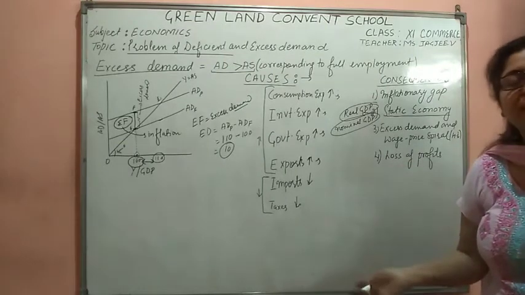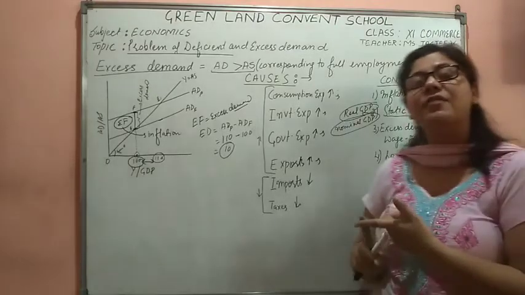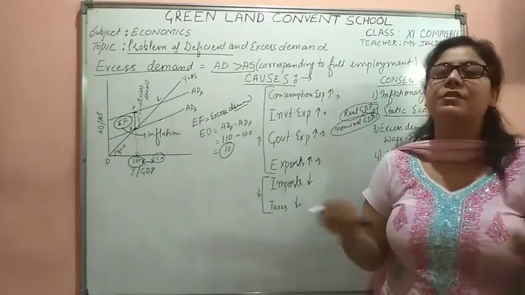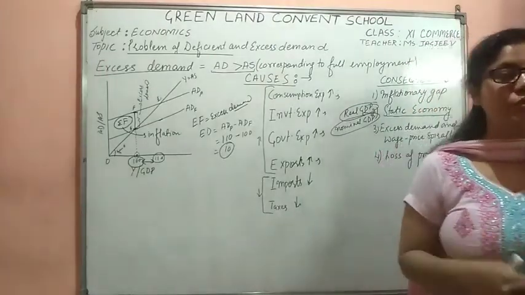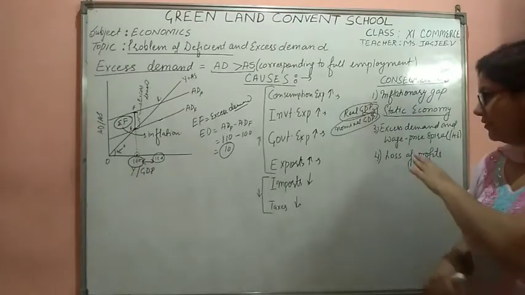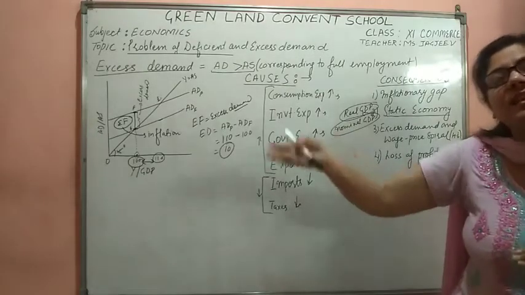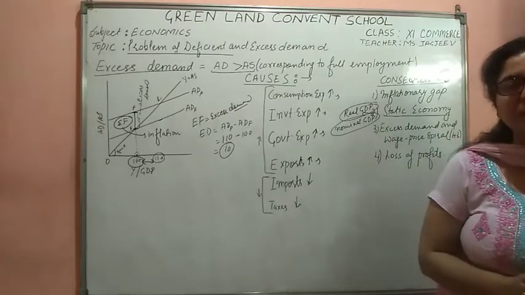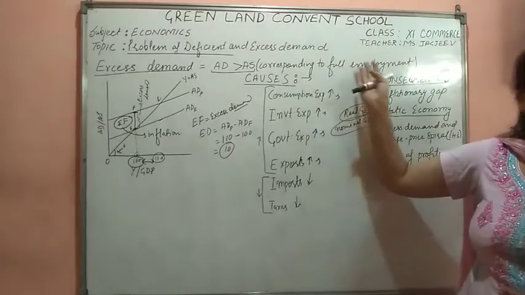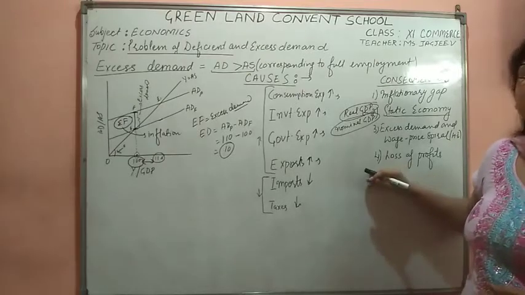Loss of profits is there due to the unfulfilled demand. The demand will remain unfulfilled. For example, someone comes to your shop to ask for some product and you do not have that product. It means that you lose the profit you would have earned by selling that product. So when there is a loss of profits, what happens now, students? Now the producers cannot plan further production because they are already at the level of highest production, the level of full employment. So we cannot produce more and reduce our losses.